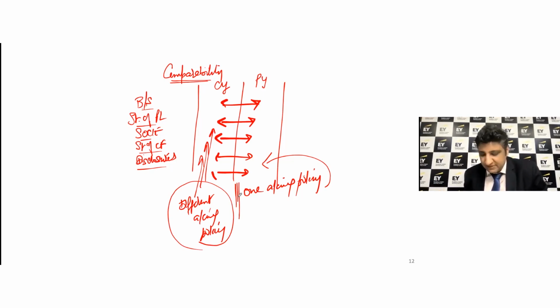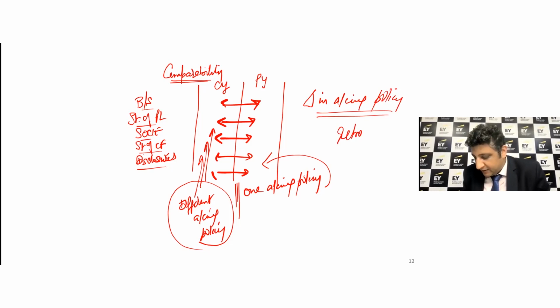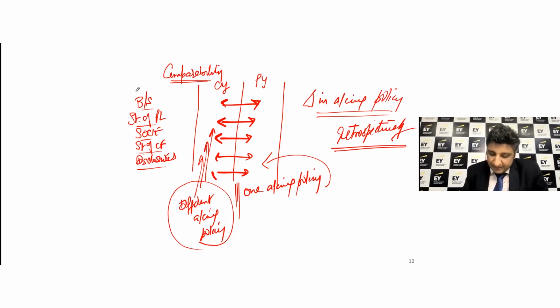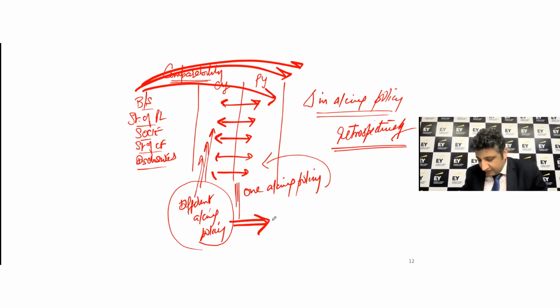And that is where we say, importantly, in case of change in accounting policy, the impact has to be done in the financial statements retrospectively, right? On a retrospective basis, you practically go back to the earlier period to have this accounting policy applicable even for that.